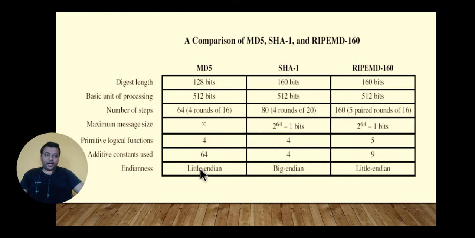So this is a basic comparison of MD5, SHA-1 and RIPEMD-160. As we have already studied what hashing is and how it works, let's study MD5, the first one that we have. Hashing is extremely useful for keeping information secure. When we talk about MD5, MD stands for message digest.